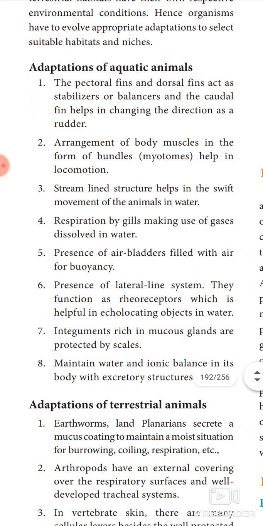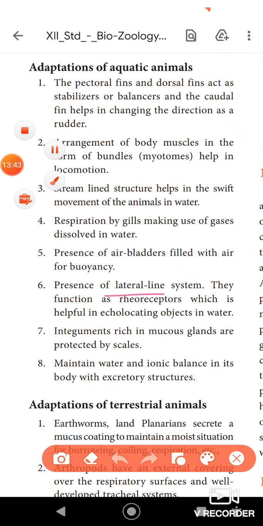Presence of the lateral line sense organ. Fishes have lateral line sense organs. So from whichever direction an enemy comes, it can easily detect it. And it is also very helpful in echolocating the objects in the water.